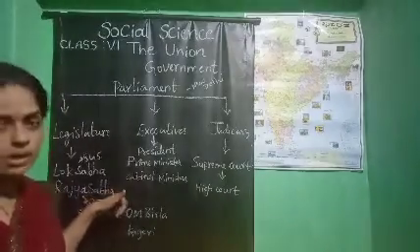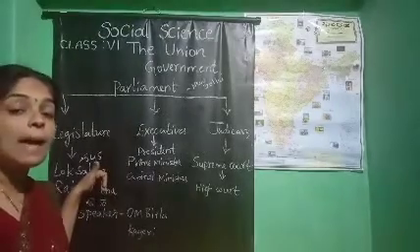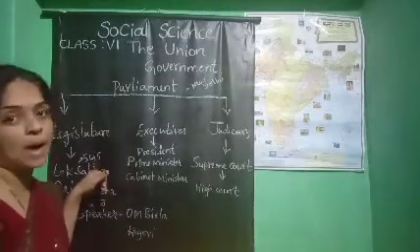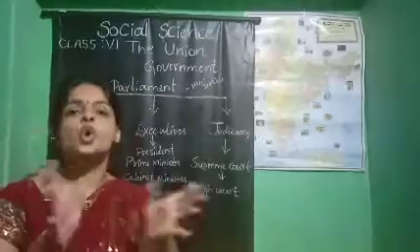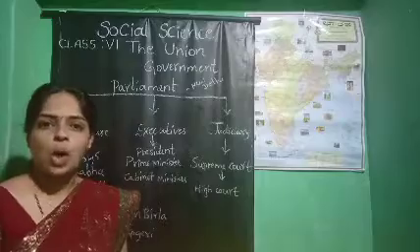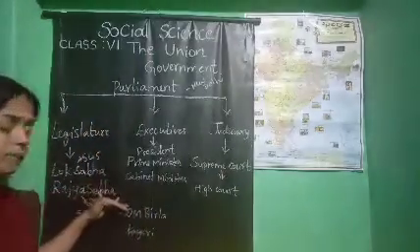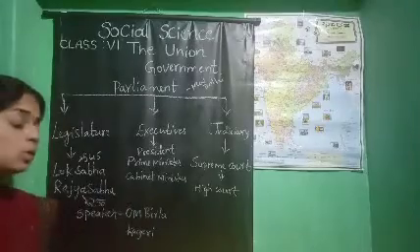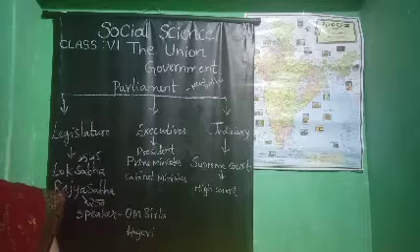Here cabinet members are in the Rajya Sabha, and the Lok Sabha members are called MPs, members of parliament. The Rajya Sabha is called the upper house, but the major authority is given to the Lok Sabha only.